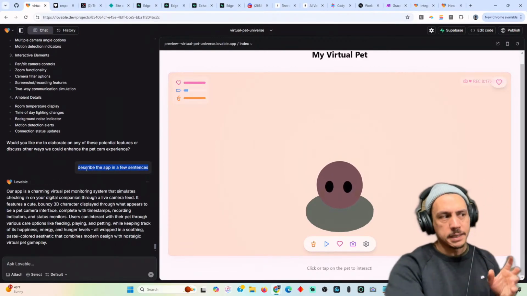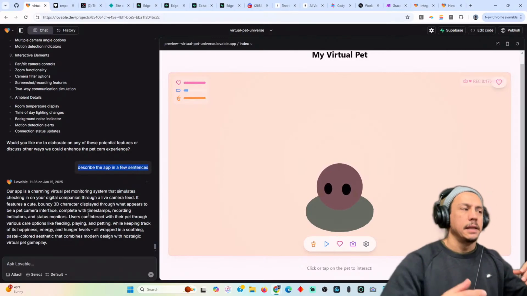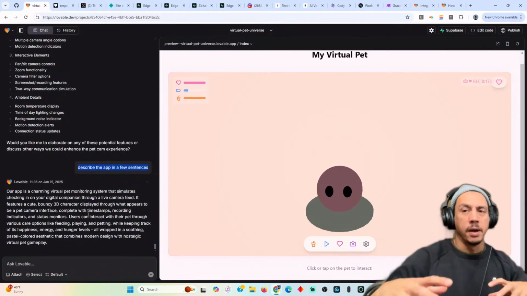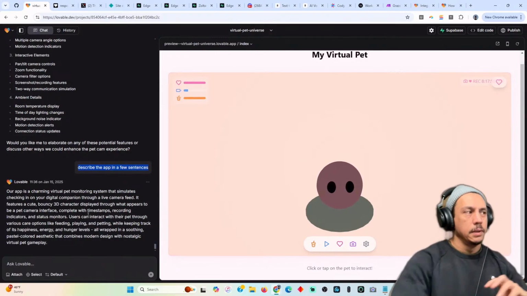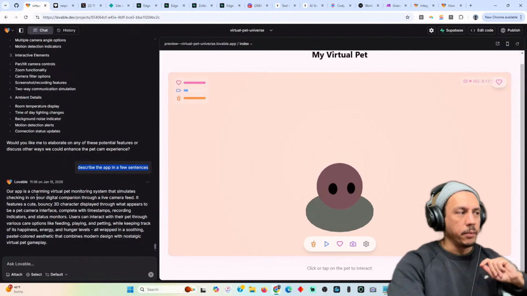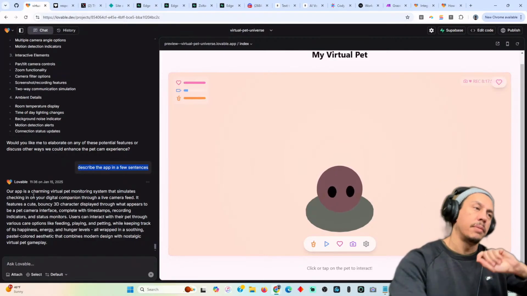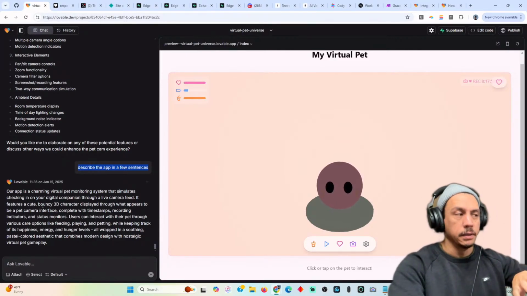So I was like, describe the app in a few sentences. This actually gives me a way to prompt a new version of it. So I asked it to tell me about it. That way I can then just take the description, pop it back into Lovable, and build out another interface, right?